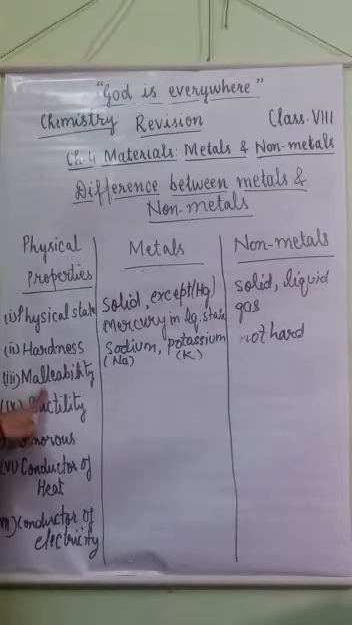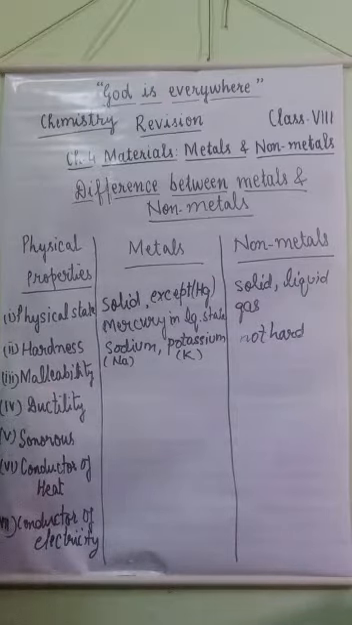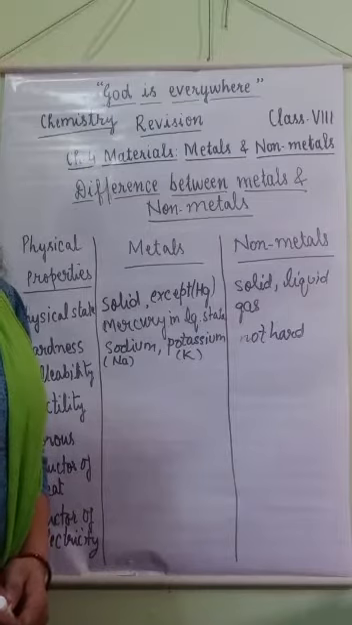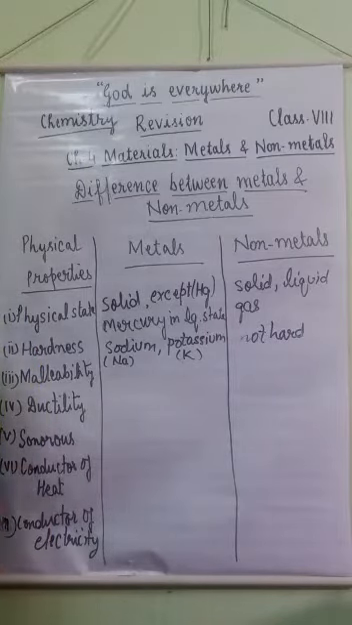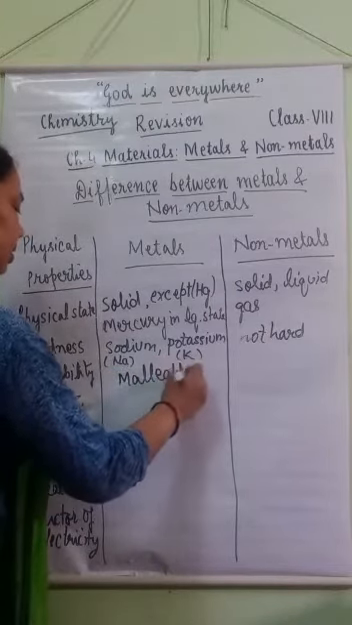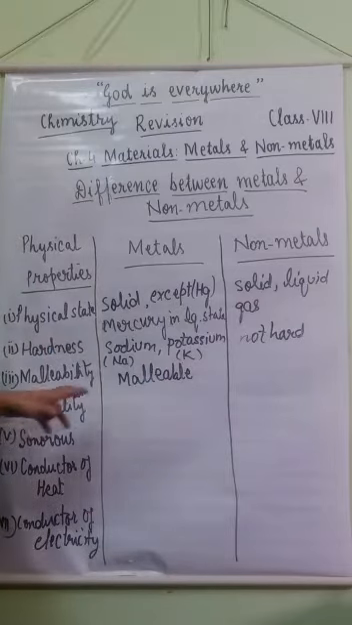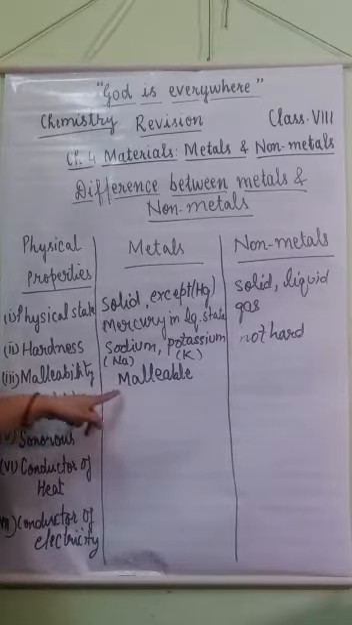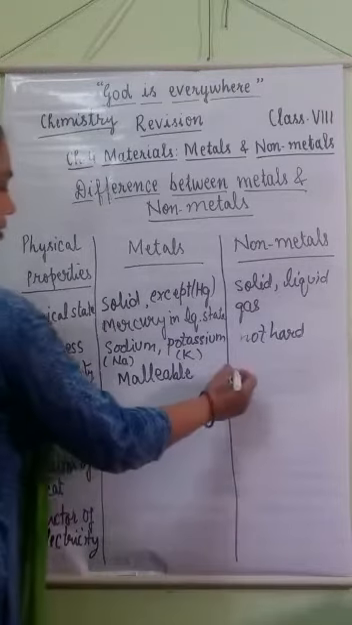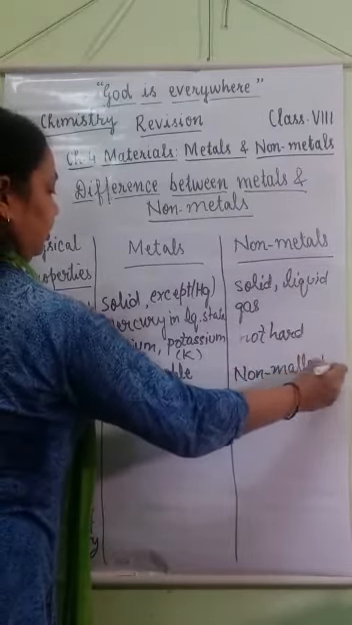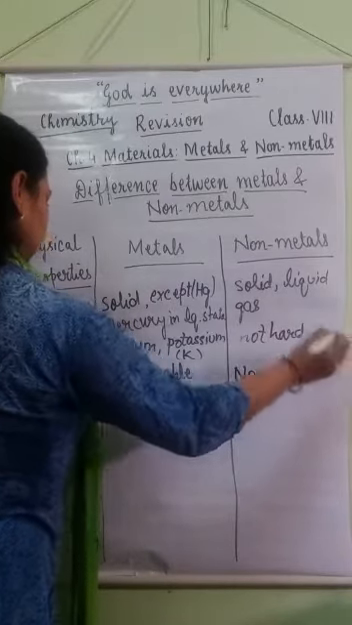Next property is malleability. Malleability is the property by which any metal can be converted into thin sheet on hammering. So all metals are malleable. The metals which can be converted into thin sheets are known as malleable, while non-metals are non-malleable, means non-metals do not show the malleability property.